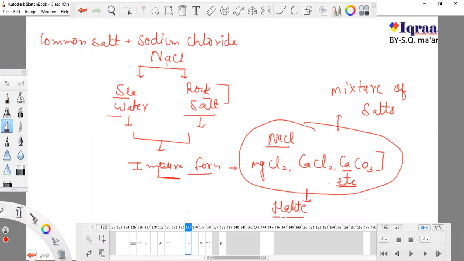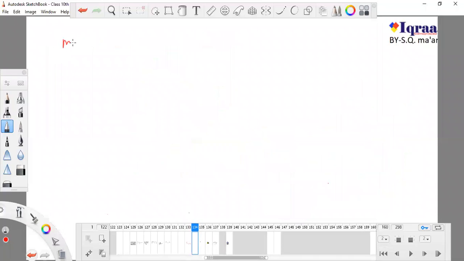Halite is the impure form, so you have to purify it to obtain NaCl, and the color of halite is brownish. And after that we have to purify NaCl from this mixture of salts.